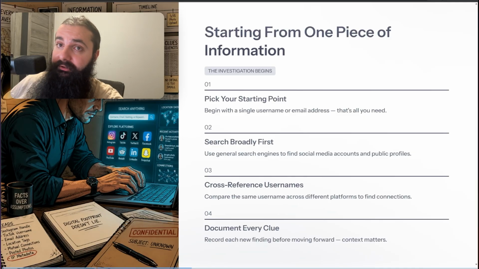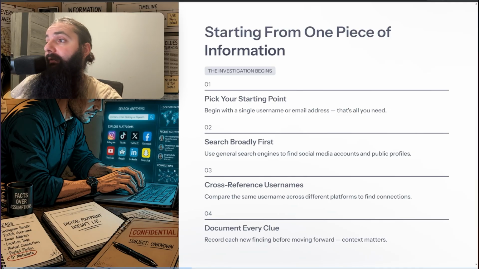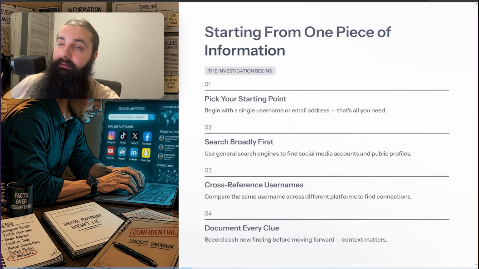But as a specialist, what you need to do is pick your starting point. You begin with a single username or an email address, right? Doesn't matter. That's all you really need. After that, you need to search broadly. That's very important. So you need to use general search engines such as Google. Sometimes other stuff works too, but I would advise you to stick with Google, and just do the most basic OSINT Google Dorks, which I'll show you as well. It's not really difficult to do. I'll show you the most basics.